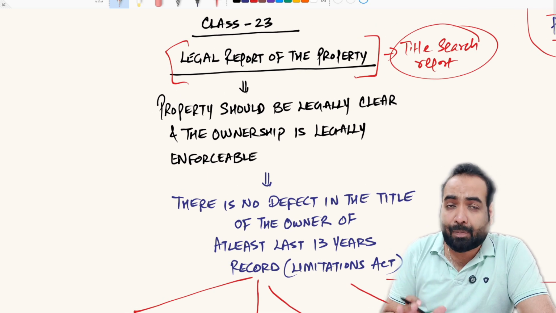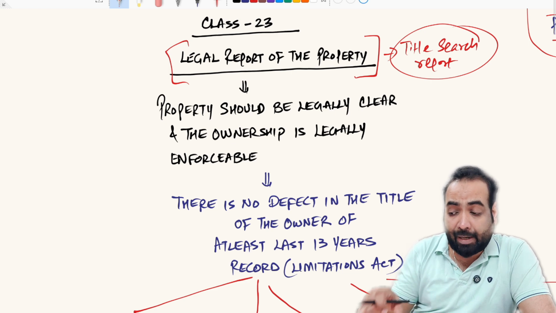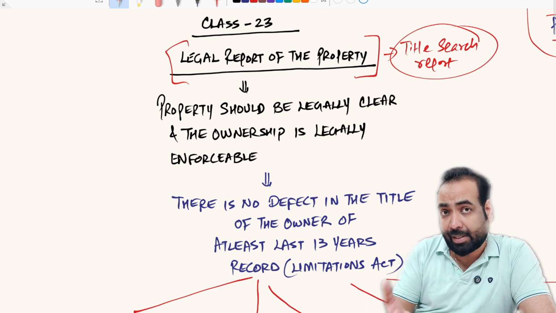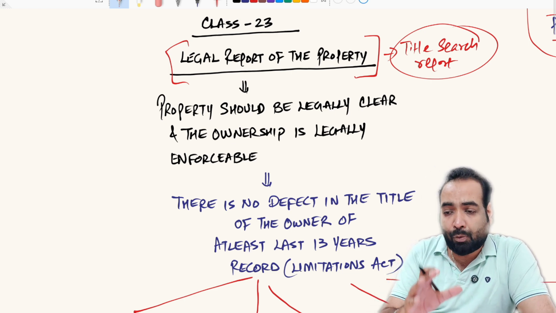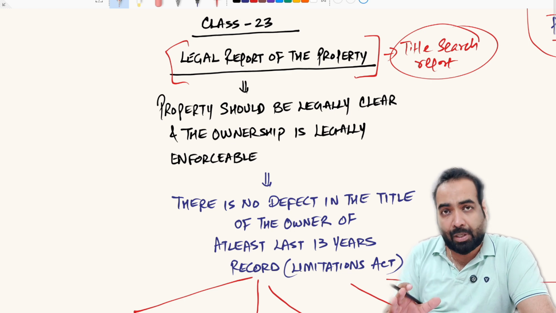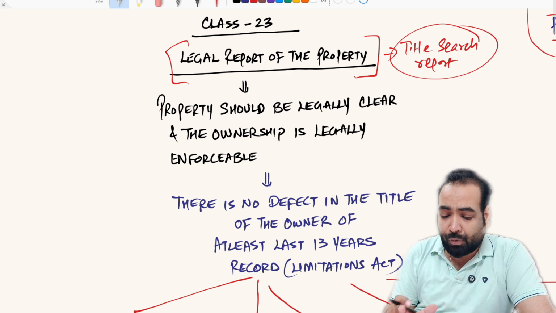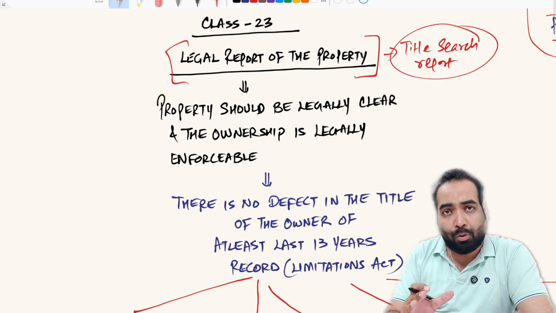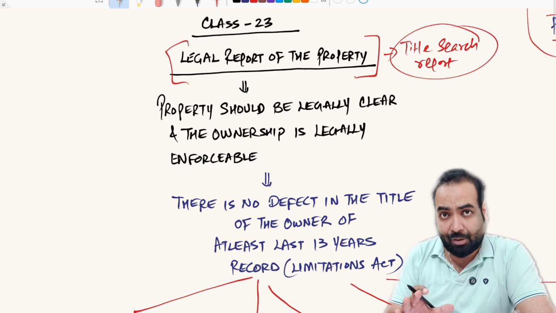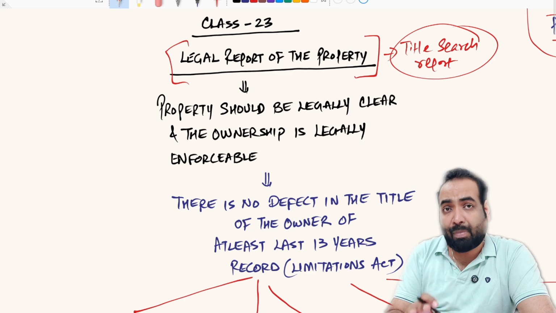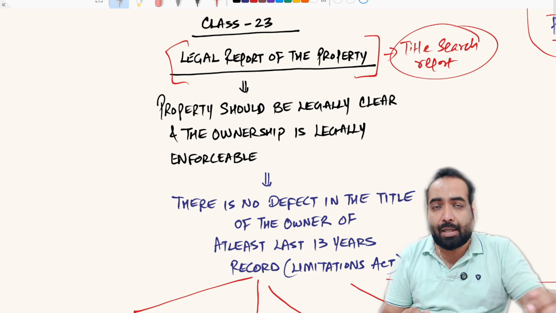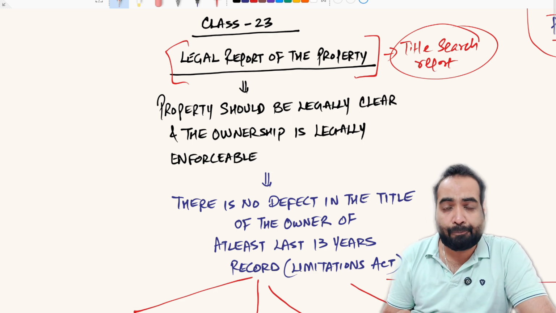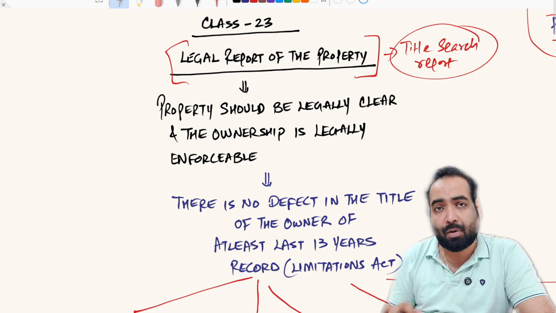After identifying that the property is physically located at the site for which the title documents are submitted to us, we want to see that in those title documents the name of the property owner is mentioned, and there is no doubt about it. We want to see that these title documents are genuine, these are original documents, and the property owner named in those title deeds is the one who has the actual right and ownership claim over the property.